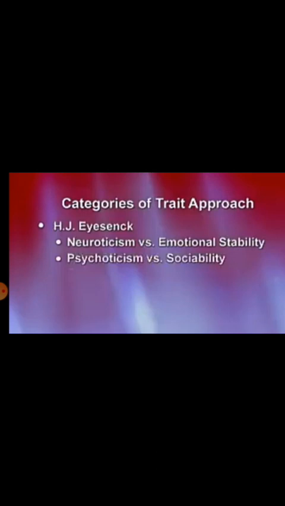And the other category is sociability, a sociable person who is just the opposite of psychoticism. After his trait theory, he developed a questionnaire known as the Eysenck Personality Questionnaire, which is also a very popular questionnaire often used by psychologists for assessment of personality.